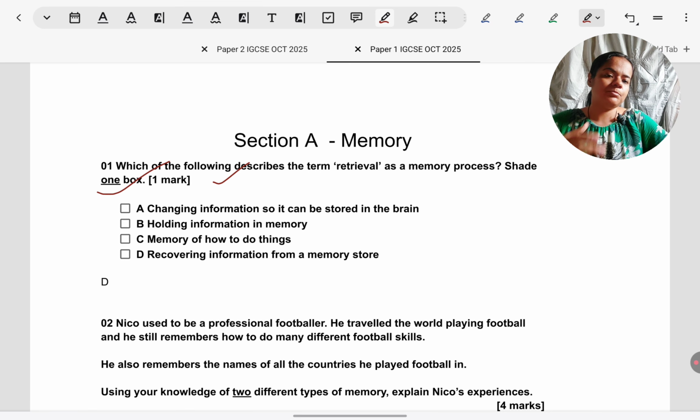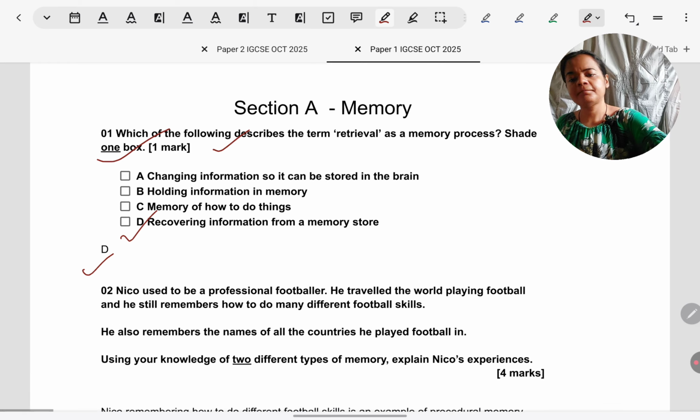It was a very simple question: what is retrieval? That was asked from the MSM model. From our own memory, we know that retrieval is transferring information from LTM to STM when it has to be used. So if we are saying transferring from LTM to STM, what does it mean? We are recovering it from one store, LTM, so that we can put it to use. So D is the correct response. In the paper, you just have to shade a box, that is all.